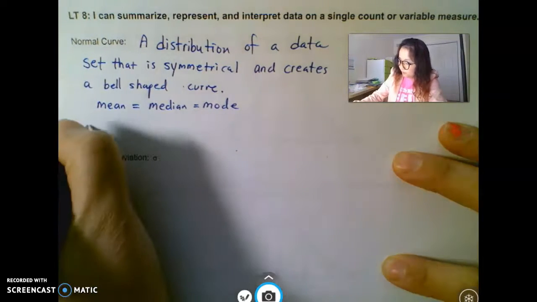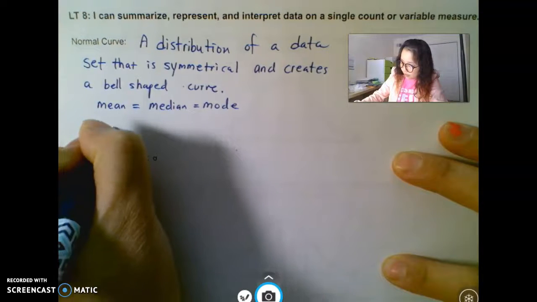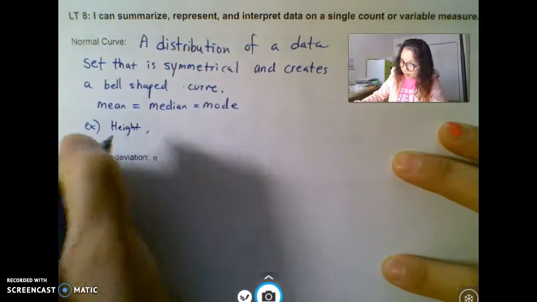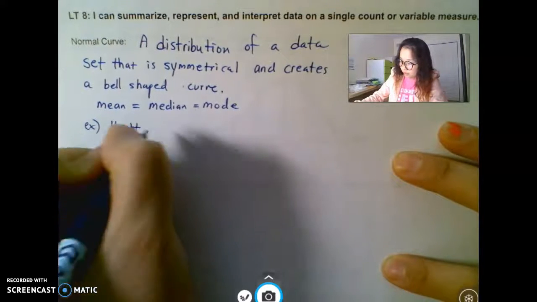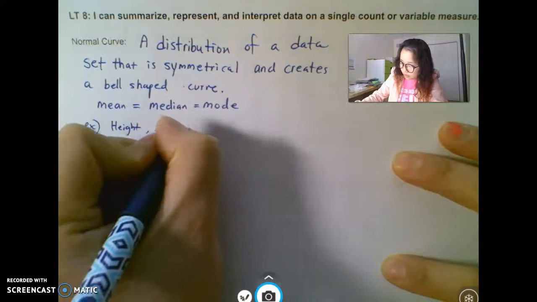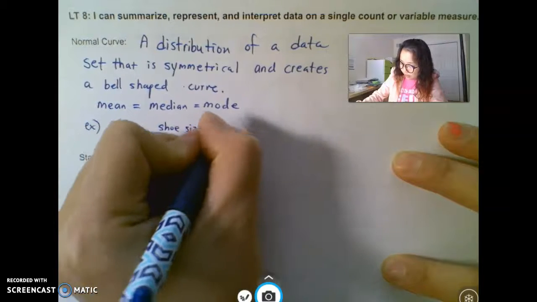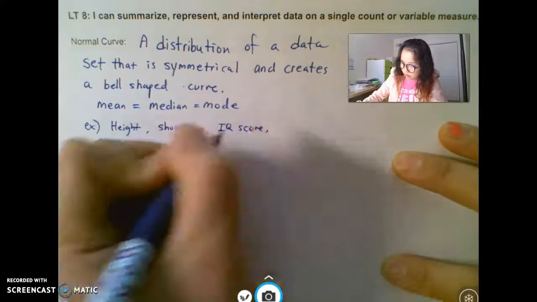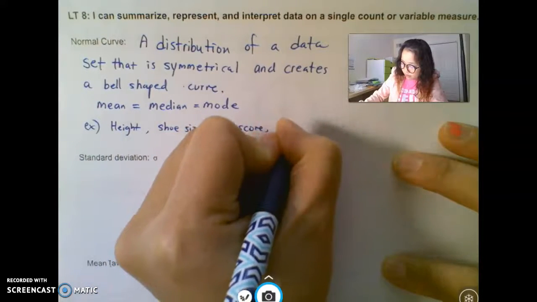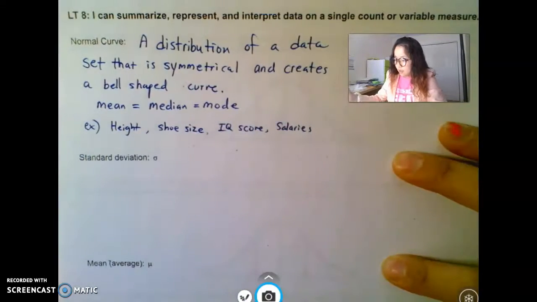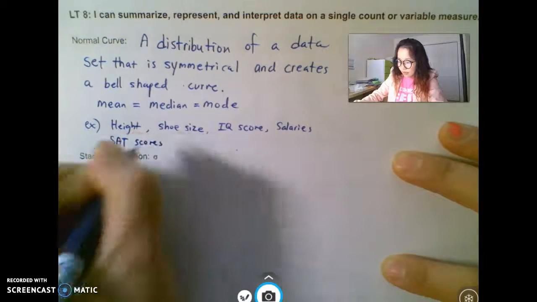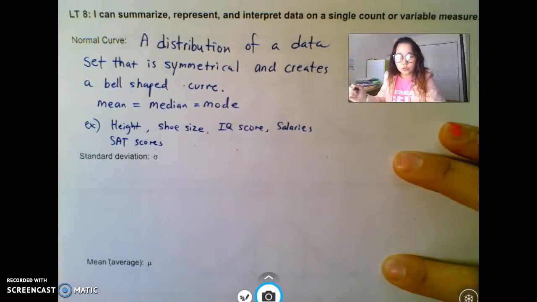For example, like the height, as the video mentioned, the height of people could be a bell curve, everyone's shoe size, IQ scores, even the salary of everybody, or SAT scores. So there are many things in life that tend to be a normal curve.